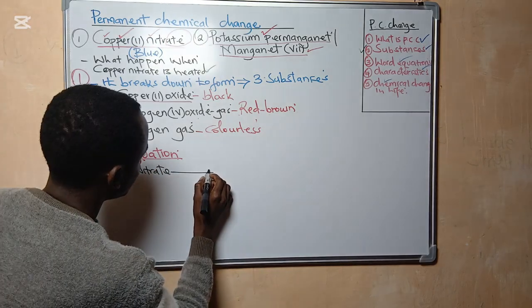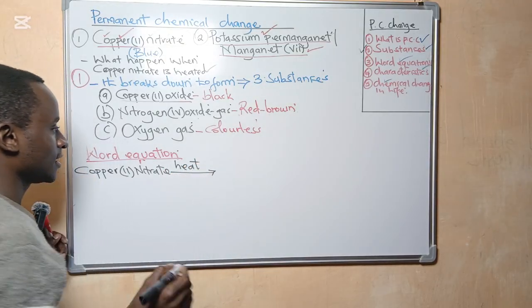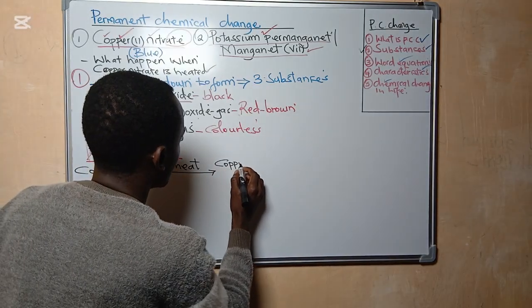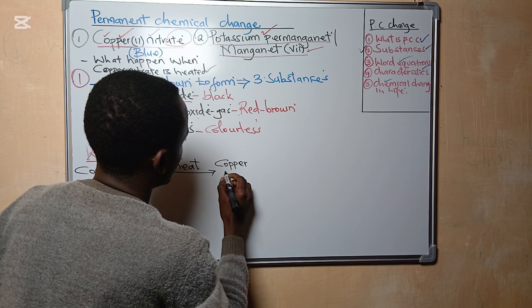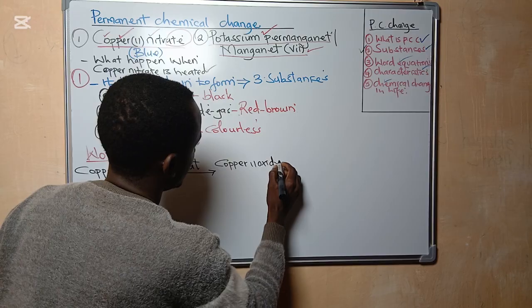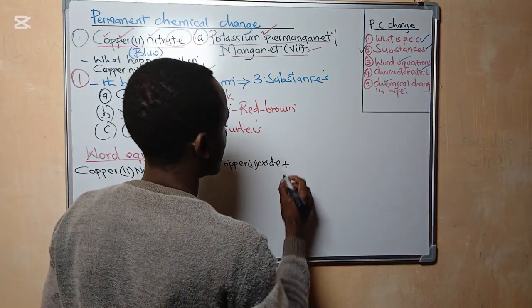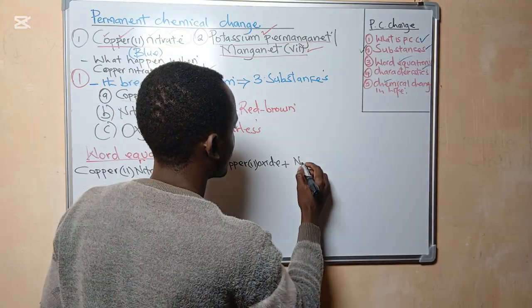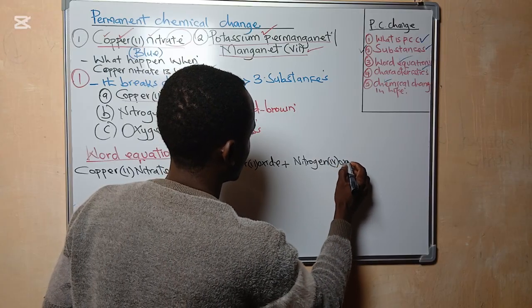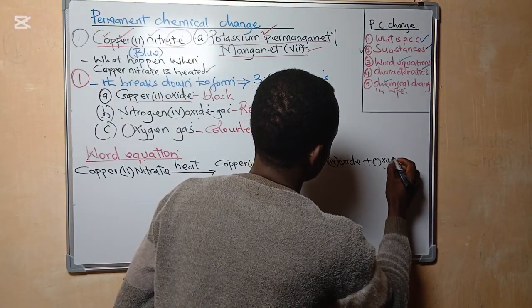Then you indicate an arrow here, and on top of the arrow you indicate heat. Then we get copper 2 oxide, plus nitrogen 4 oxide, plus oxygen.